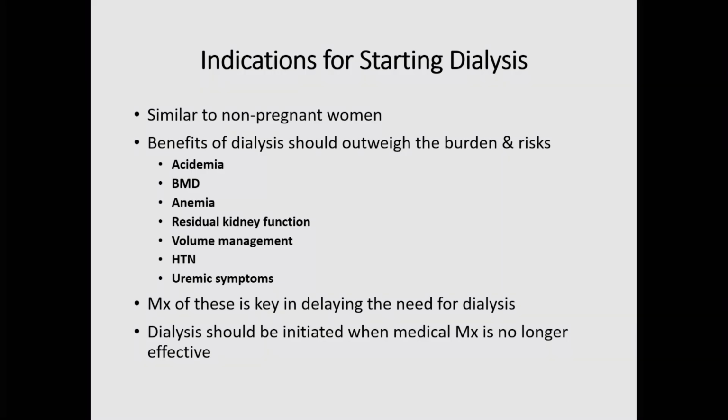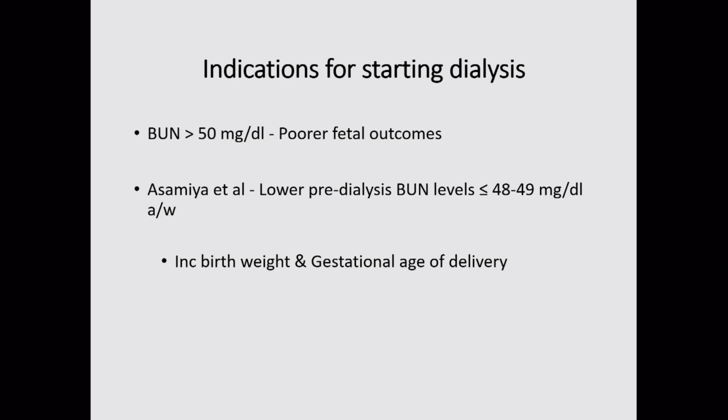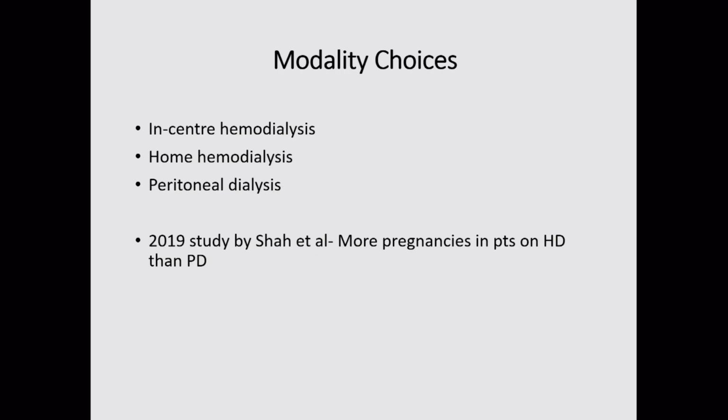We always try to delay the need for dialysis. If the patient is not on dialysis yet, we try, but if it is inevitable, we have to start. Dialysis should be initiated if we are no longer able to manage all the complications medically. A general dictum followed is that blood urea nitrogen more than 50 is associated with poorer fetal outcomes, and a study by Smi et al. found that lower BUNs, less than 48-49, are associated with good birth weight as well as gestational age at delivery.